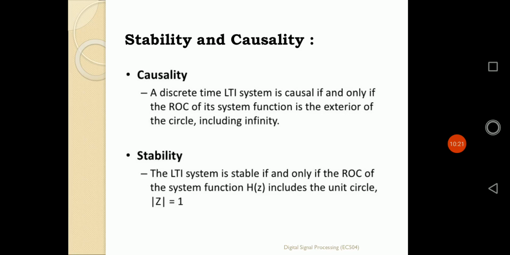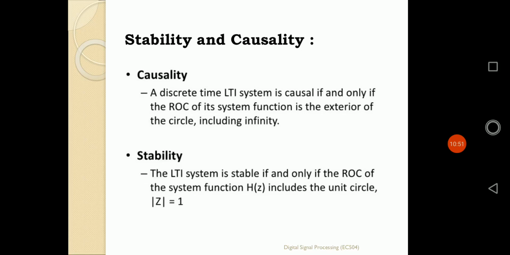Whatever the radius of the circle according to the nature of the signal, if the ROC is the exterior of the circle including infinity, exterior means it extends beyond the value of the radius, so R will be greater than that value, and it can include infinity also. In those cases the system will be a causal LTI system. That is the logic for causality of that system.